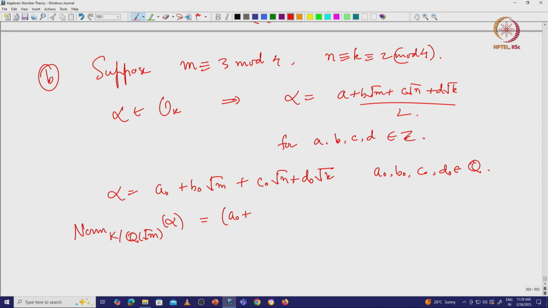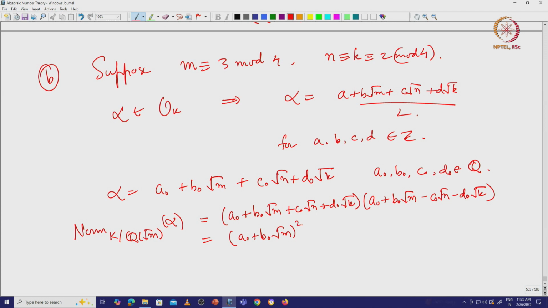So I get (a0 plus b0 square root of m plus c0 square root of n plus d0 square root of k) times (a0 plus b0 square root of m minus c0 square root of n minus d0 square root of k). And so this is (a0 plus b0 square root of m) squared minus (c0 square root of n plus d0 square root of k) squared, right. And when you compute this, this should be inside Q(square root of m).